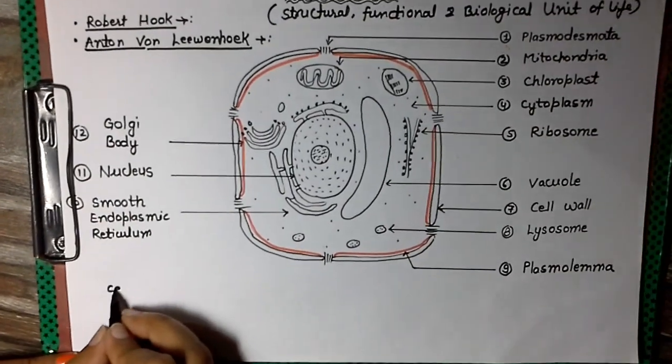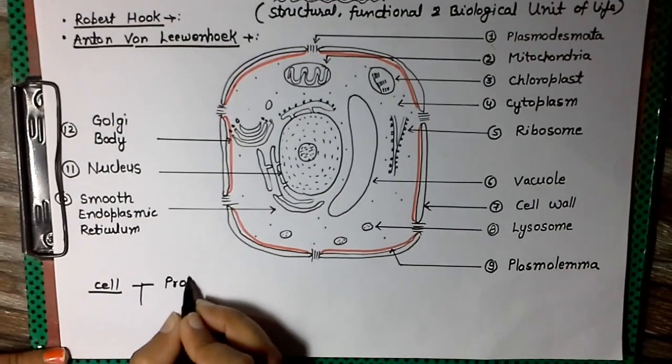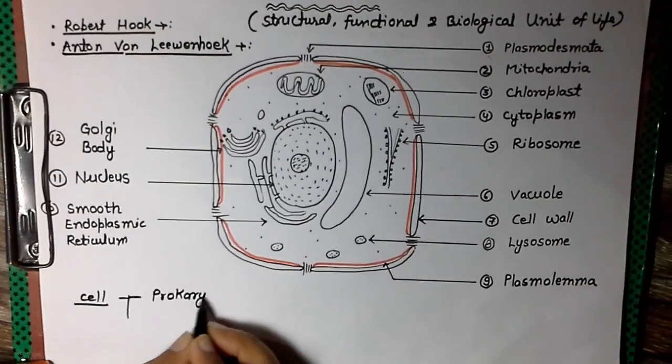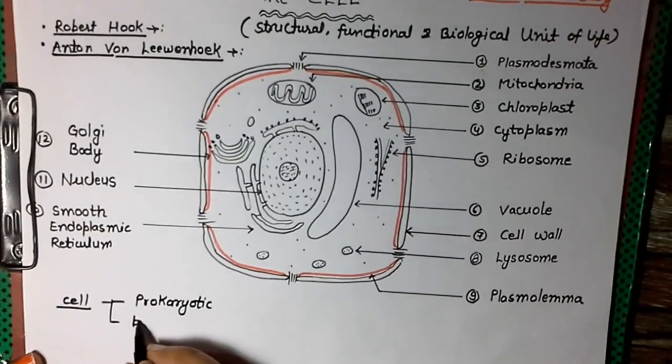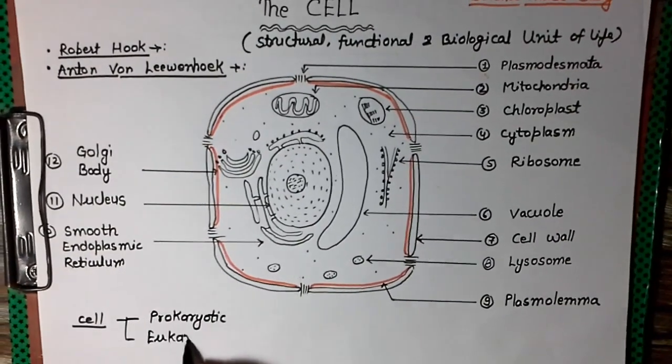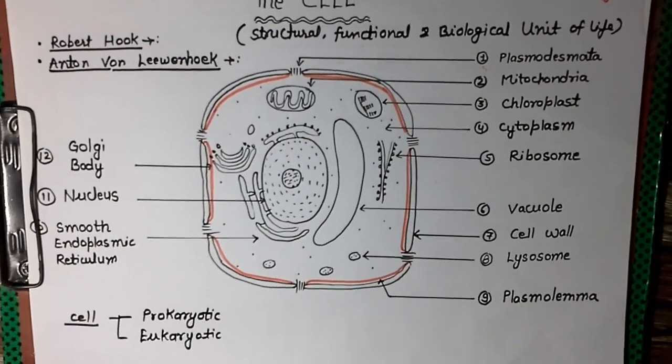And first of all, we have two categories of cell. We can say the cell may be of two kinds: the prokaryotic and the other one, the eukaryotic. As their names suggest, their difference is very clear.